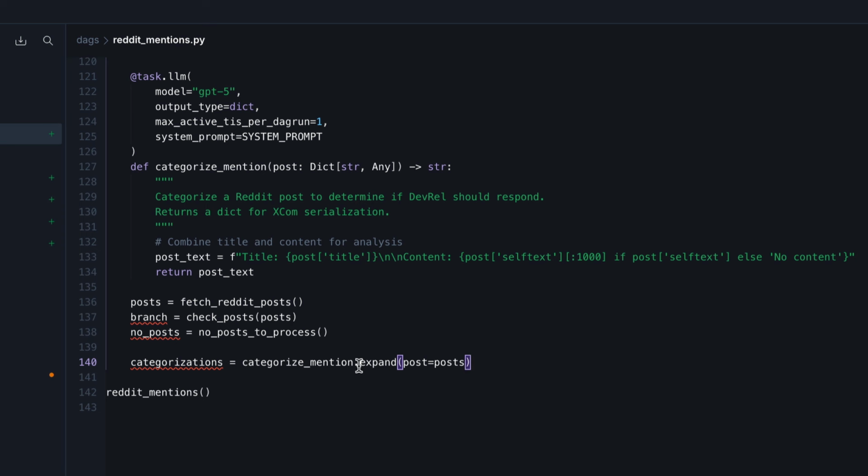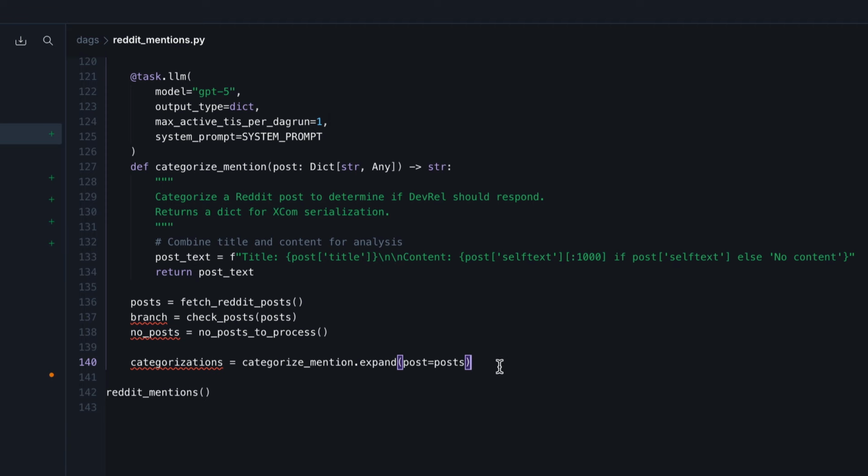And by the way, if you don't know what expand is, I strongly recommend you look at the Airflow documentation about dynamic task mapping. But the idea here is that for every post that we have in this list, we create a task instance of categorize mention. That's why we set this parameter here to 1. It's because we will end up with many categorize mention task instances, because we can end up with many posts and we don't want to have all of them running at the same time as we interact with an LLM.